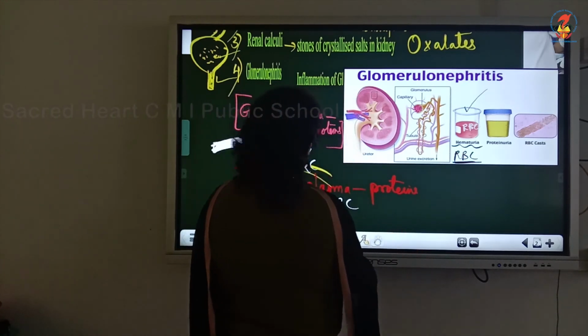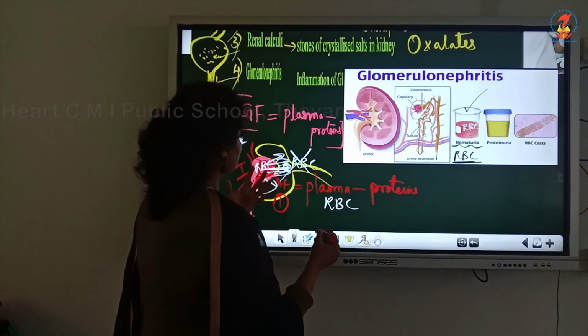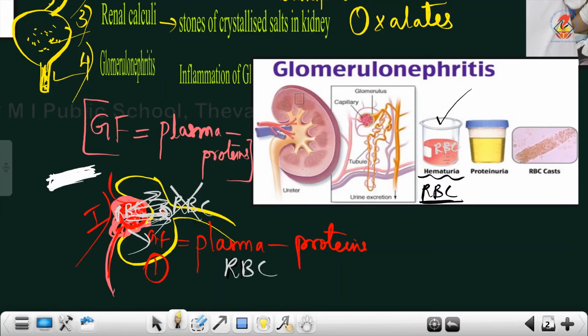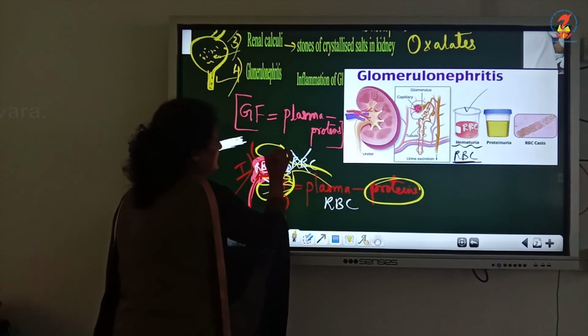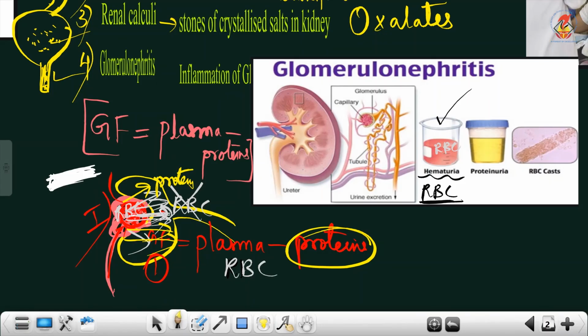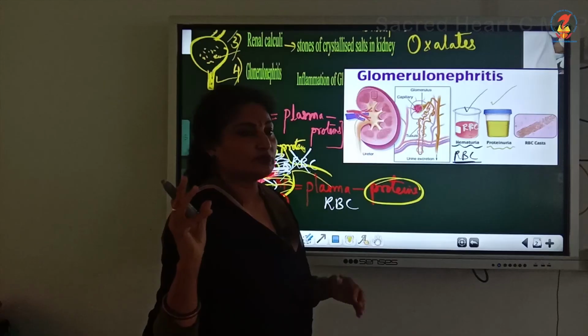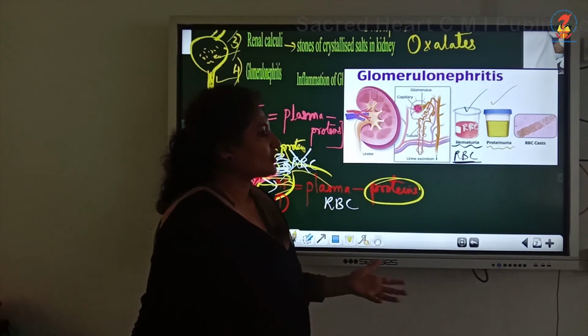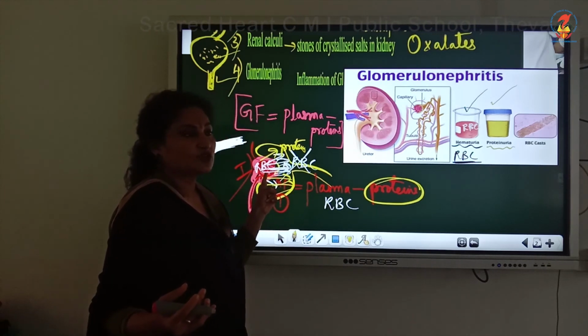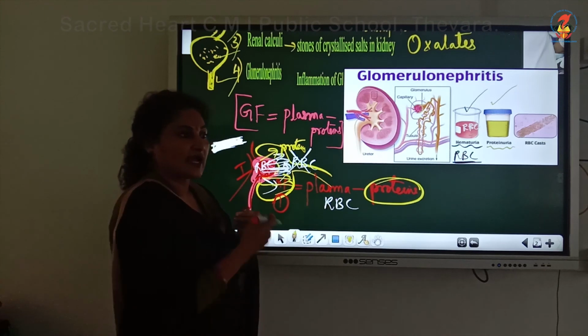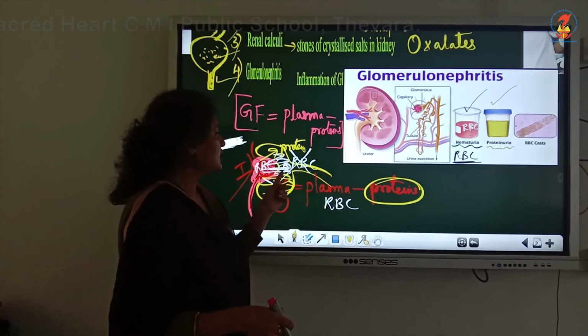Also, because of this glomerular inflammation, the proteins also will not be filtered. I told you the filtrate should be devoid of protein, but the proteins also get into the Bowman's capsule. And finally, you have urine rich in proteins. We can't afford to lose proteins from our body. It's required for growth. But all the proteins are lost because the glomerulus is inflamed and is not doing its function of withholding the proteins, and only other constituents should get into the Bowman's capsule.